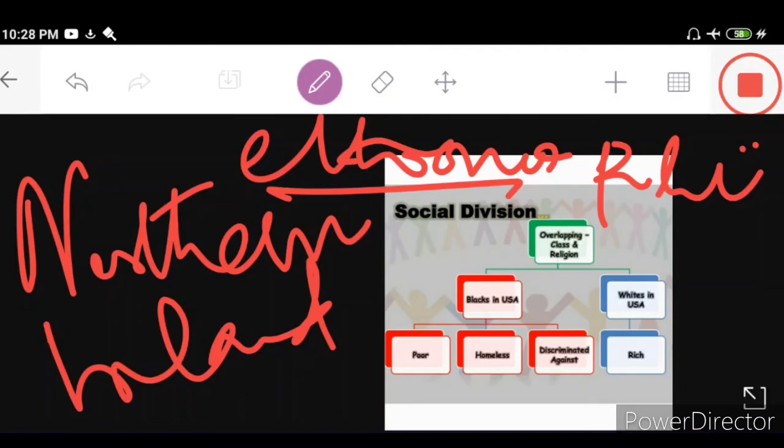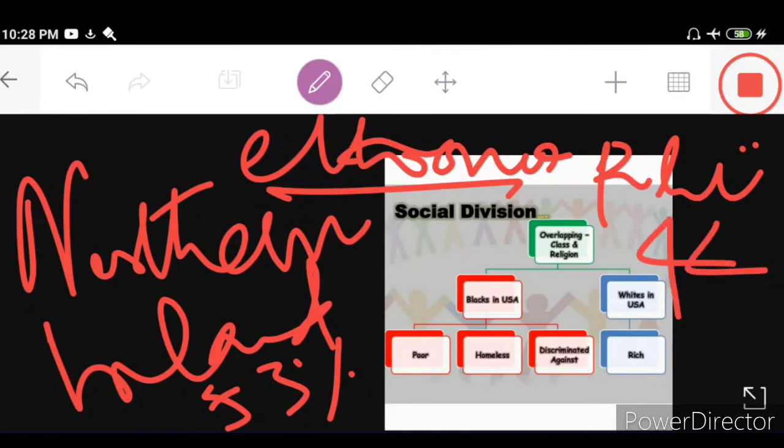Dear students, if you talk about the population, there were two types of people: Protestants and Catholics. The Protestants were 53% of the population, and the Catholics were 43% in number. So there was a clash between the Catholics and the Protestants.